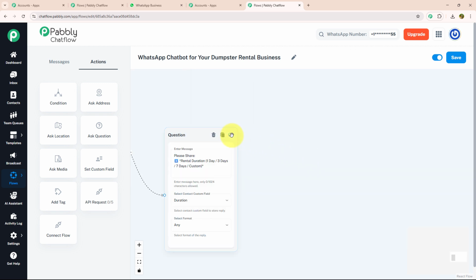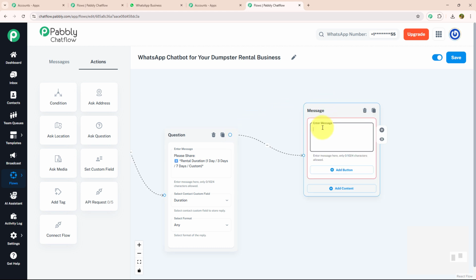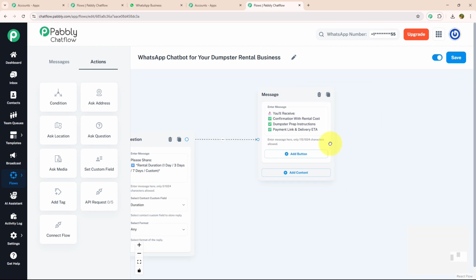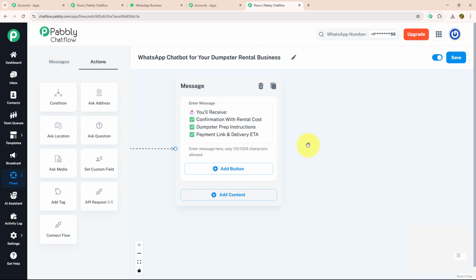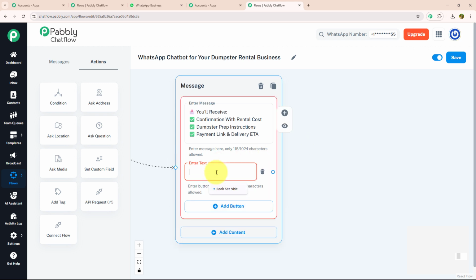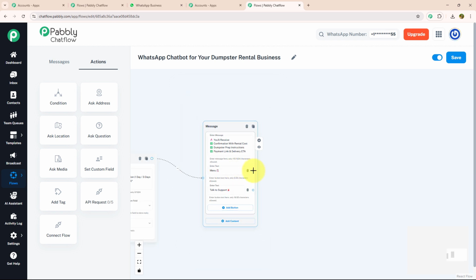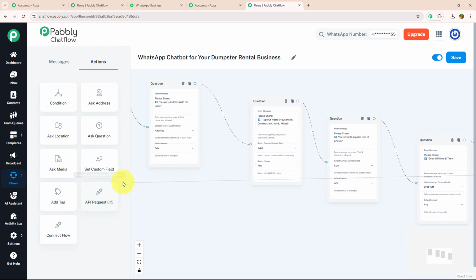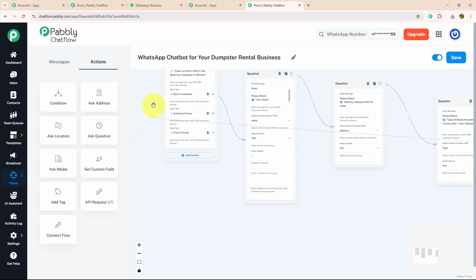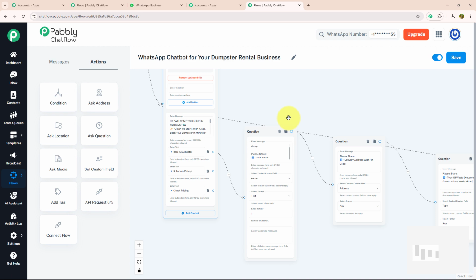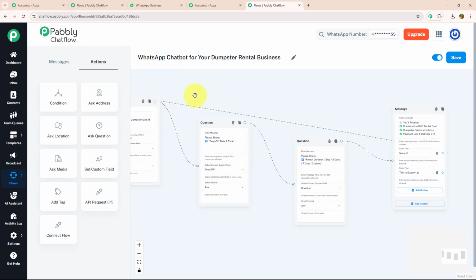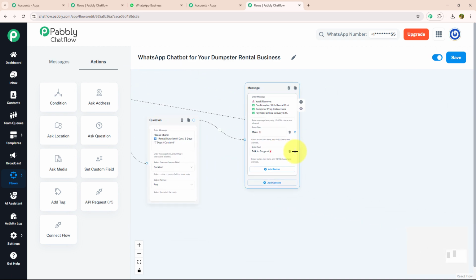Now after knowing each and every detail about my customer, I want to send them a message. For that, I'm going to drag and drop, select the text button and enter my message. You will receive confirmation with rental cost, instructions and payment link. With that, I'm going to provide 2 action buttons, menu and talk to support. I'm going to connect this menu button with our initial message. That means as soon as someone selects this menu button, they will get the initial message again, and I'm going to put a separate message for talk to support.